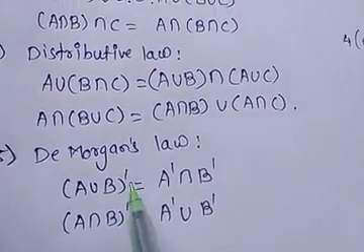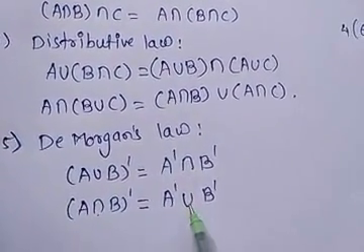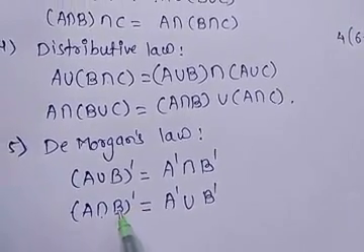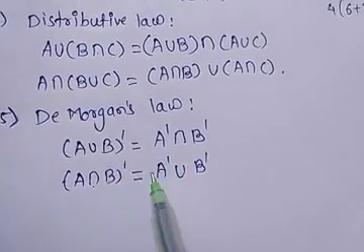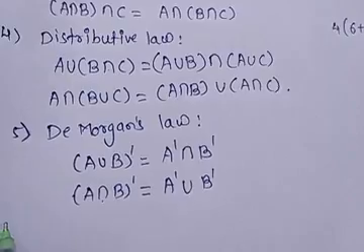That is, when we apply complement to a bracket, union becomes intersection and intersection becomes union, and A and B become their complements.